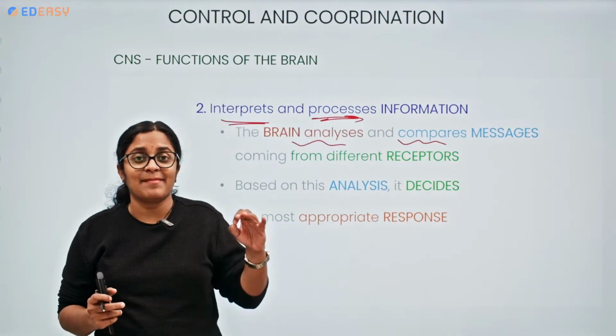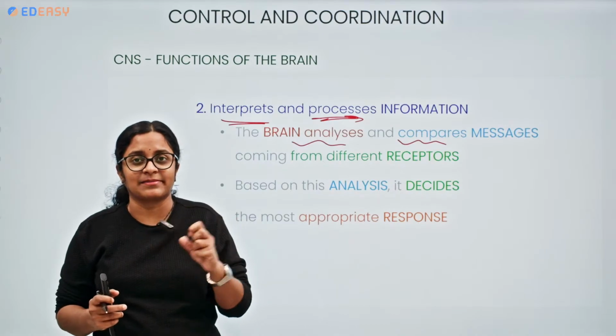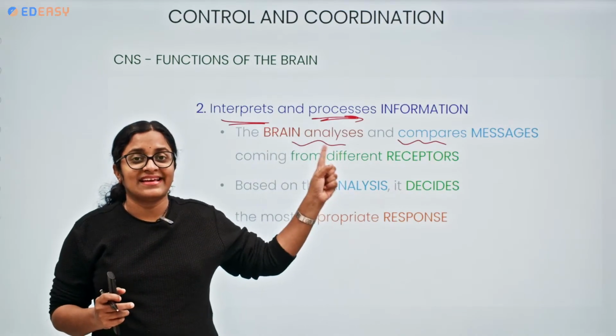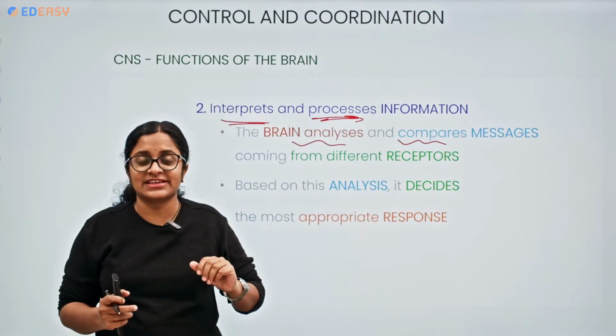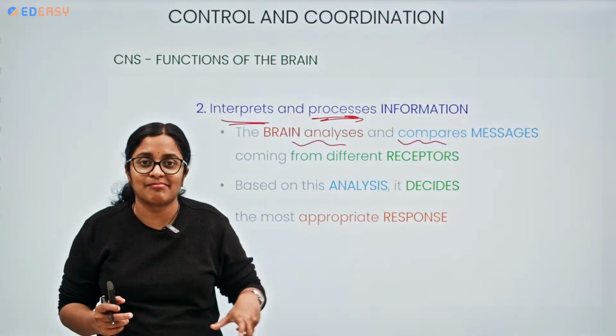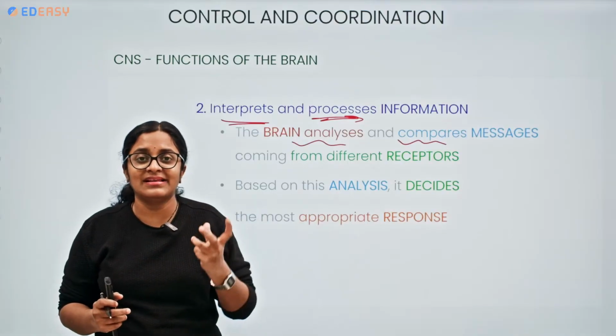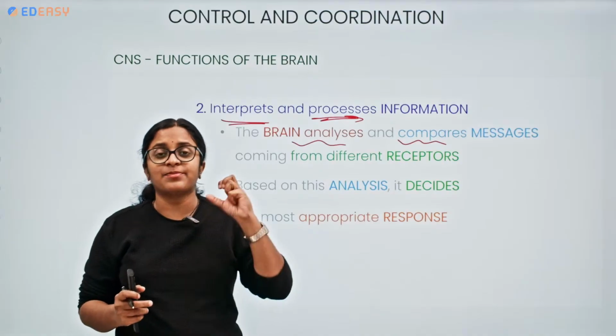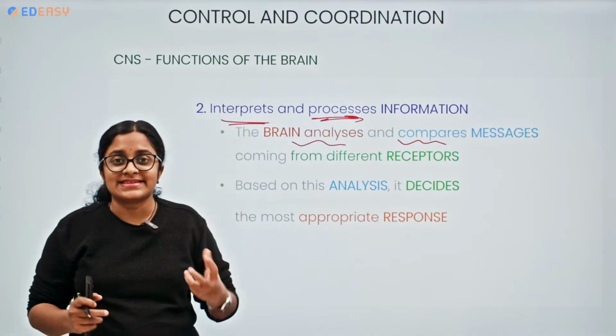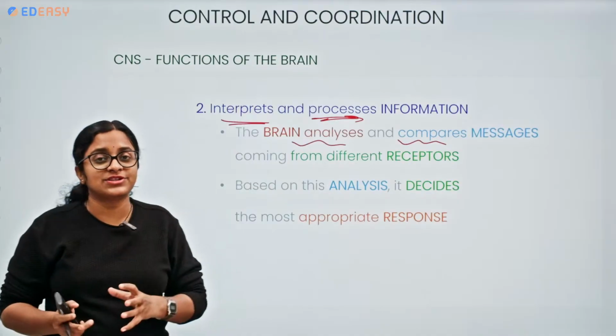See here, multiple things are happening at the same time. So the brain is not designed to take only one action at a specific time. It is handling multiple messages, multiple comparisons from different receptors. Based upon this analysis only, it is deciding what responses to be given.